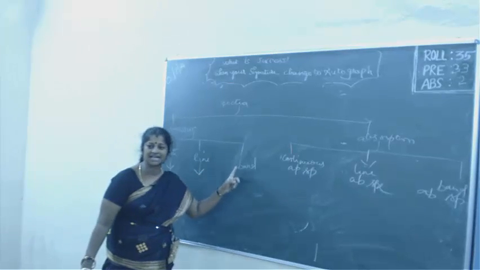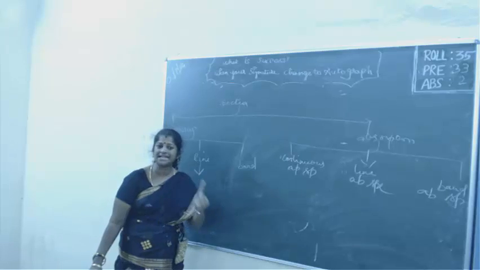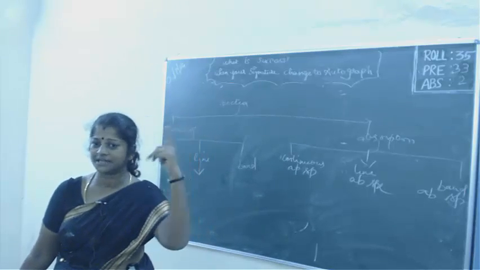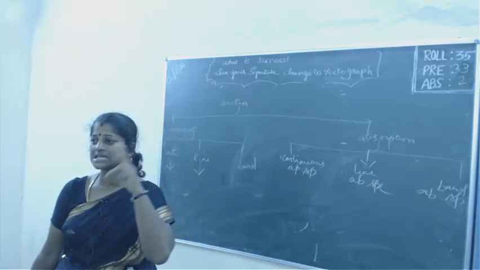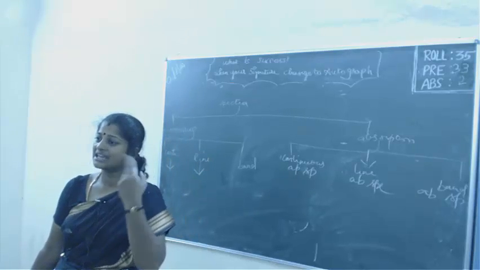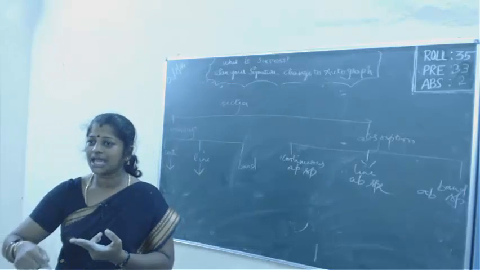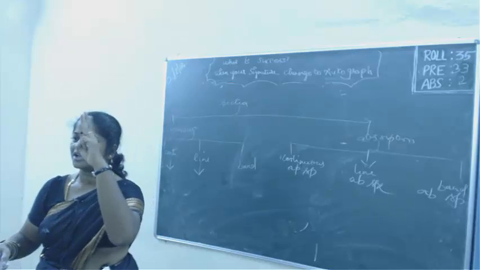Then coming on to band emission spectrum, where you heat up a molecule. A molecule has 2 or more atoms, that is why it is called a molecule. When this molecular substance is given energy, it goes to the excited state and comes back to the ground state. Let me say I have CO2.